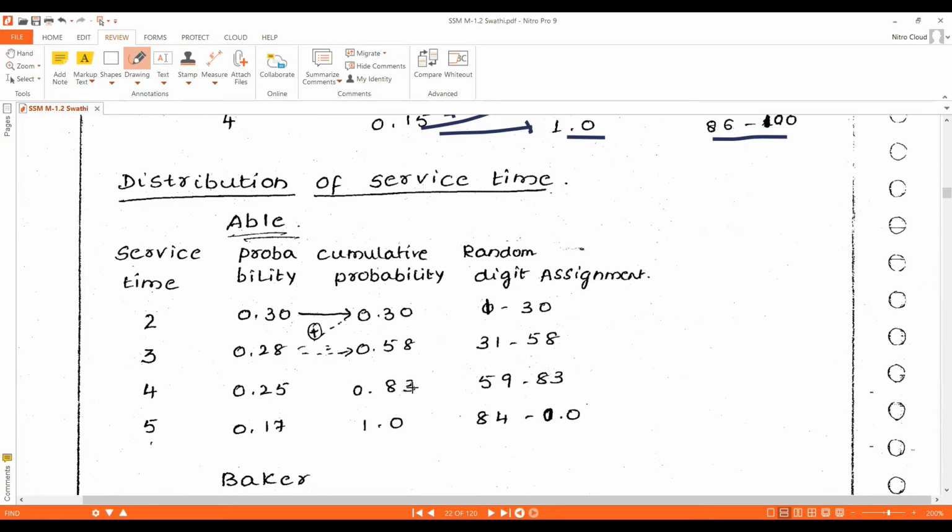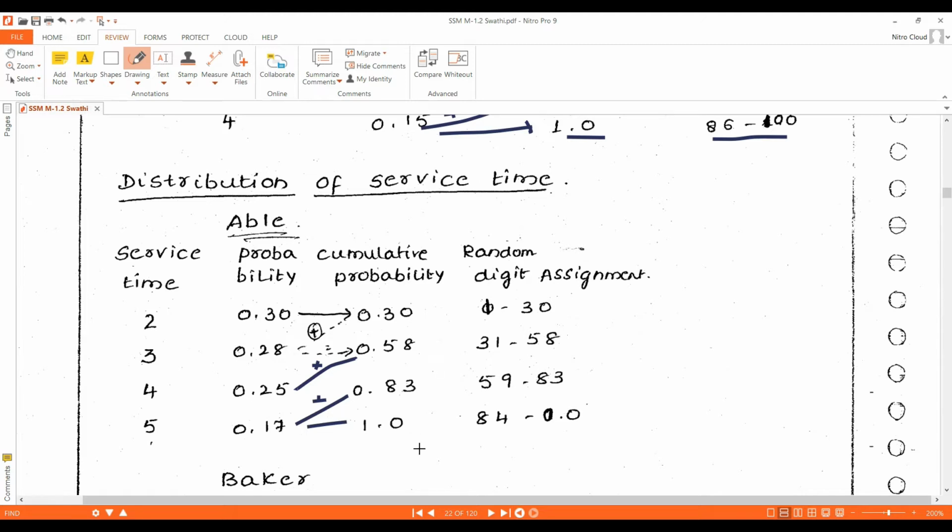To calculate the next cumulative probability, we add 0.83 plus 0.17, and we get 1.0.